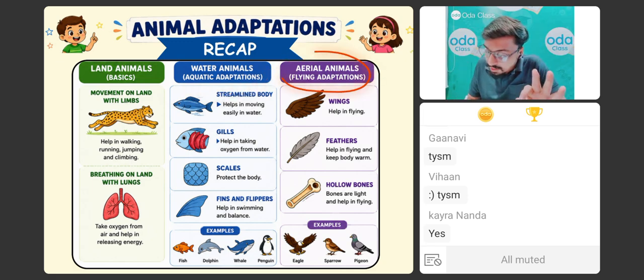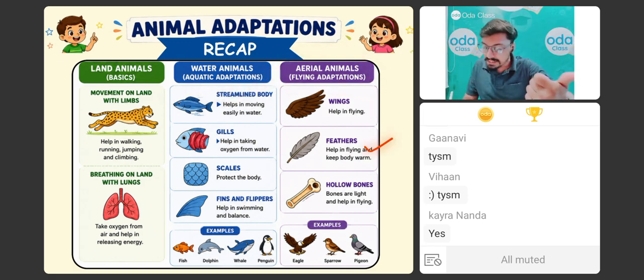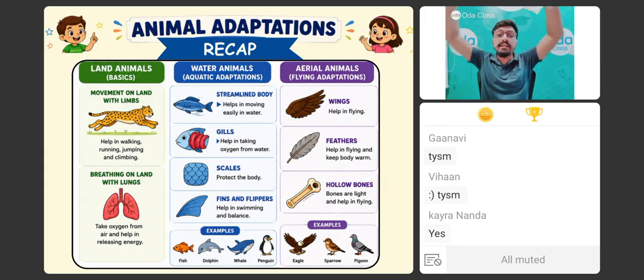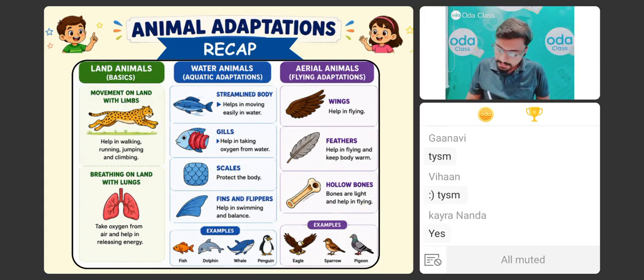And not only that, we have learnt about the aerial adaptations, that they have wings, they have feathers, and also they have hollow bones so that they can fly very easily at higher levels. Is it clear, guys?